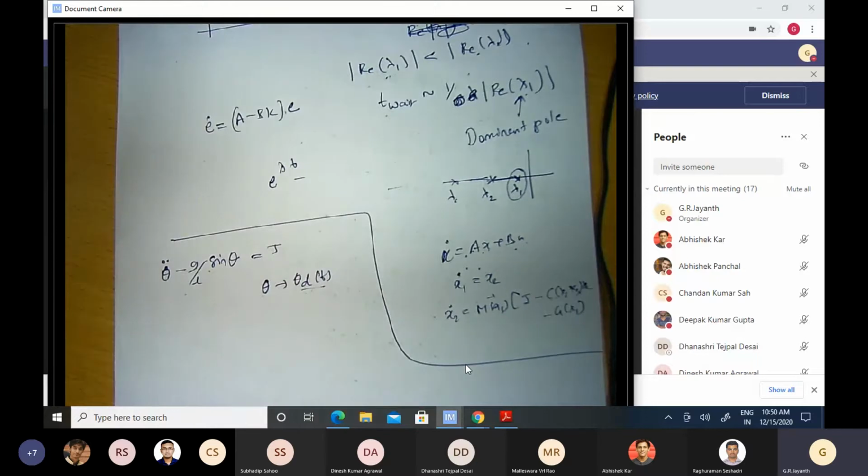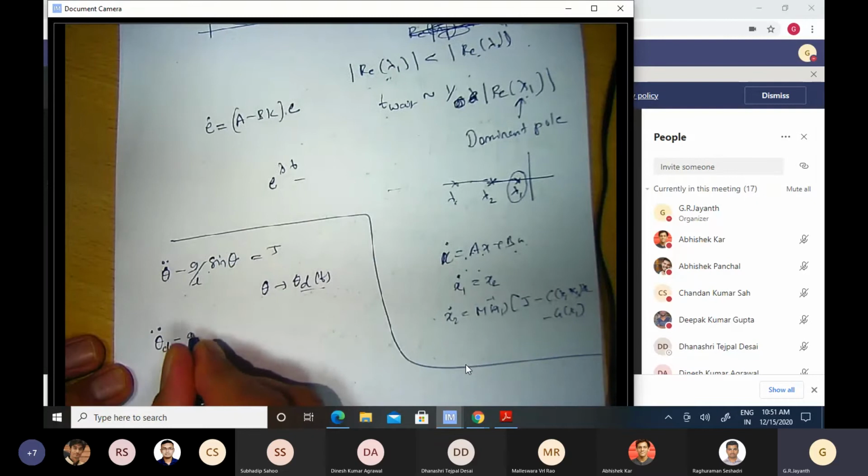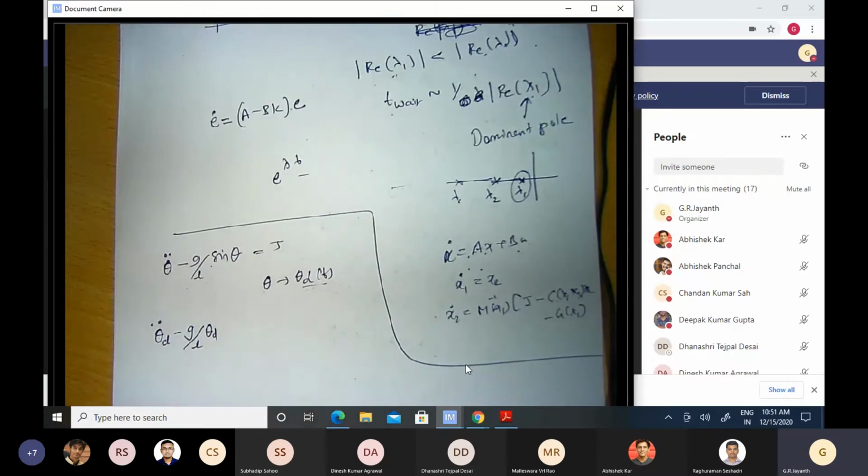Angle theta should change. It should be this particular value at this instant, a different value at another instant. This is the dream of the control engineer or a roboticist, right? I want my end effector to move the way I desire it to move, or I command it to move. So this is what I want. How do I accomplish this? We discovered that open loop control, where I apply theta d double dot minus g by L theta d, was our first attempt, and that doesn't work in this particular case.